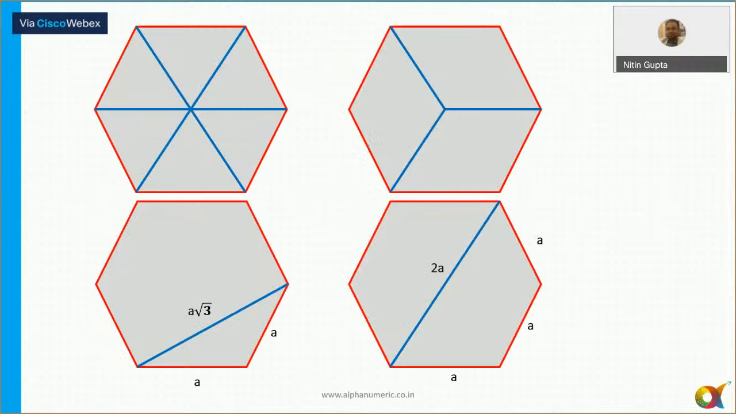Very, very important, the hexagon. A hexagon can always be divided into 6 equilateral triangles as well as 3 equal rhombuses. If the side of the hexagon is a, there are 2 possible diagonals. The length of one diagonal is a root 3 and the length of the other diagonal is always equal to 2a. The longest possible diagonal is twice of a. If you know these facts, a lot of questions related to the hexagon can be solved quickly. So let's move to the next slide.